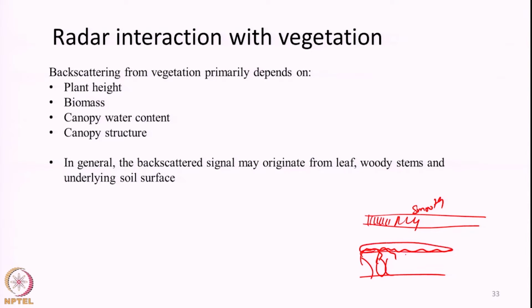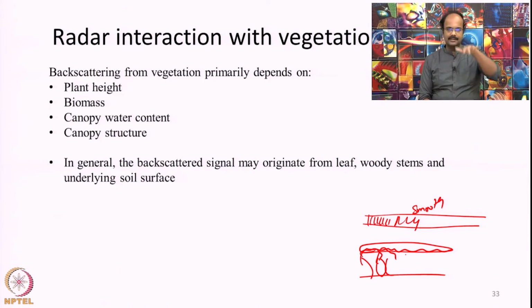So the overall geometry of the canopy, the water content within the canopy, whether the vegetation is dry or not, all these factors will influence the backscattering coefficient from the vegetation. And here we also have to remember that unlike optical remote sensing, where the signal, either a reflection or emission, will be happening only from the top millimeters of the surface most likely,